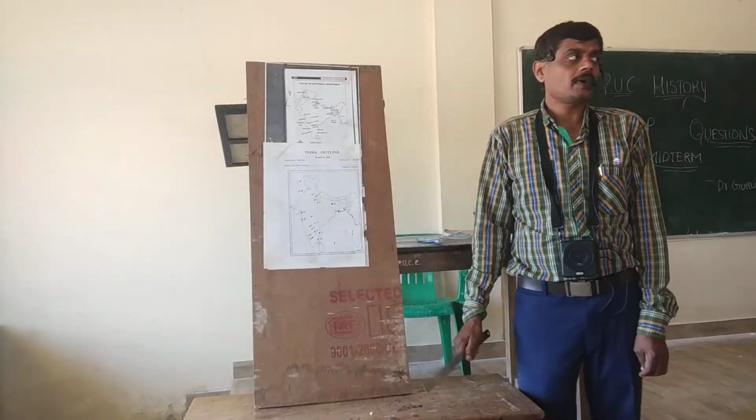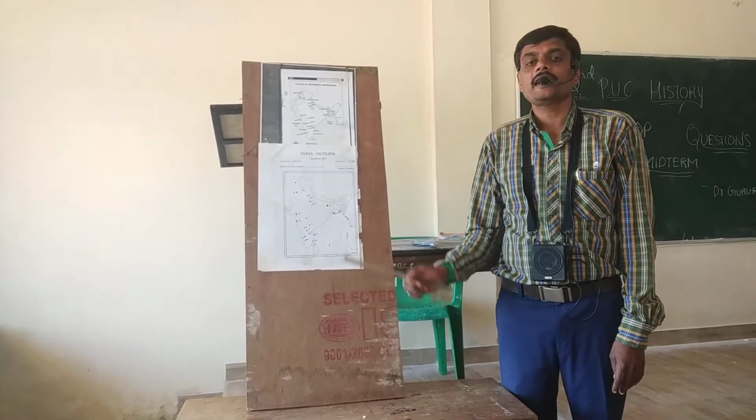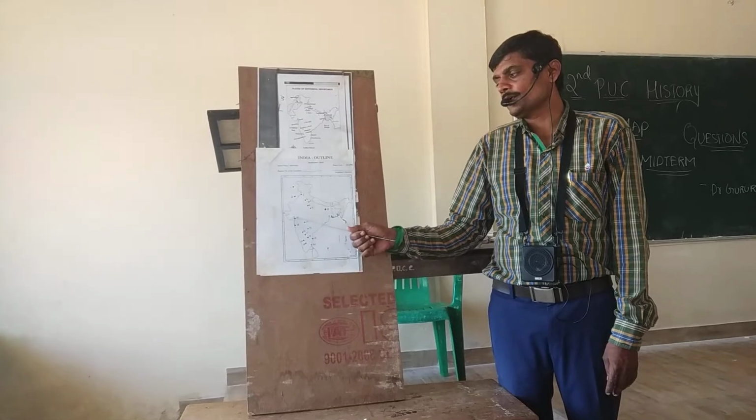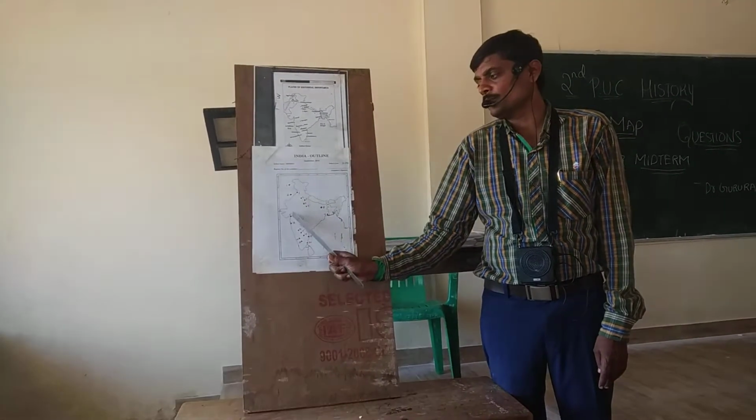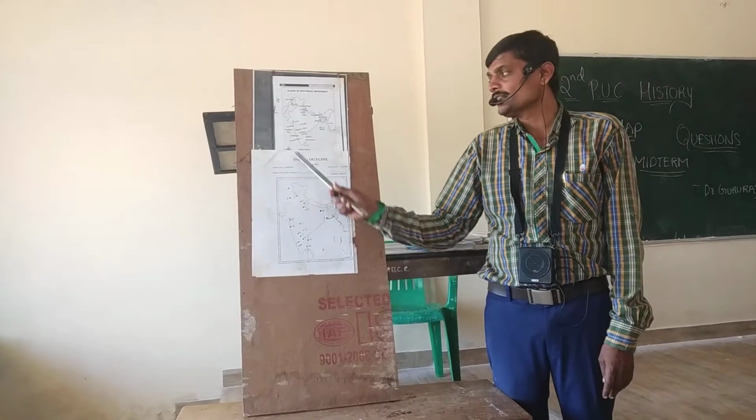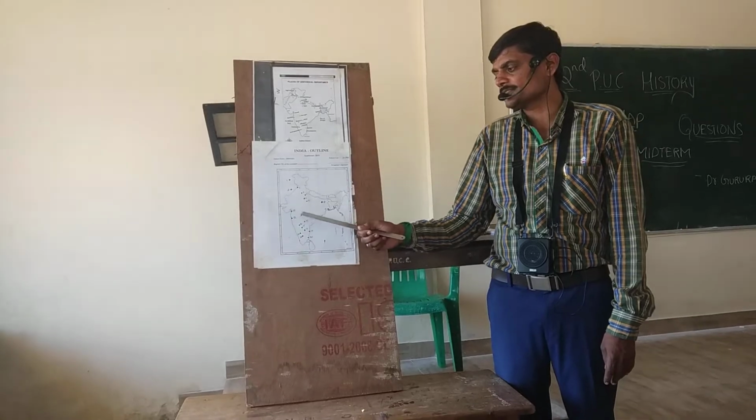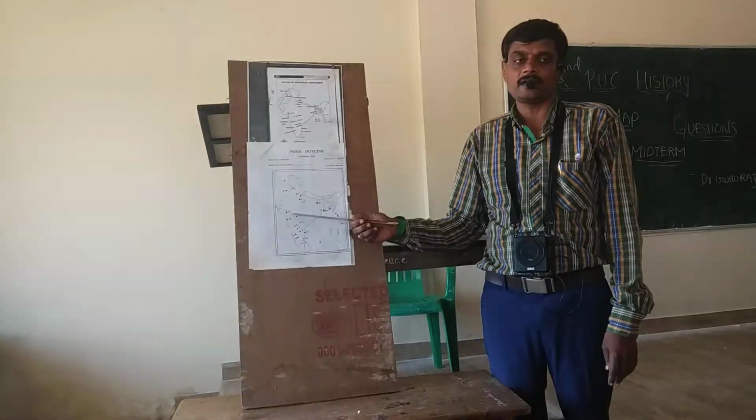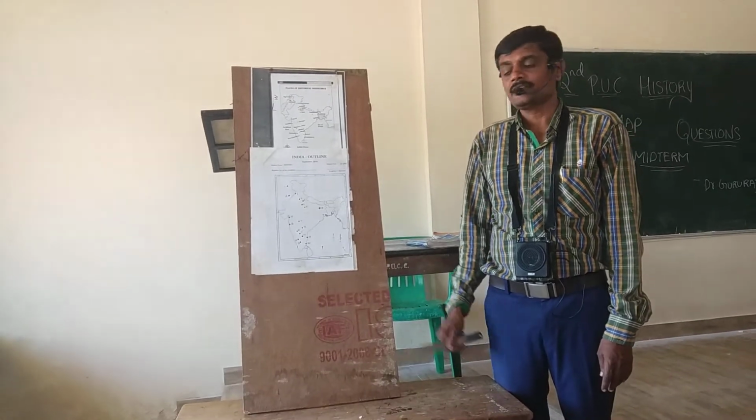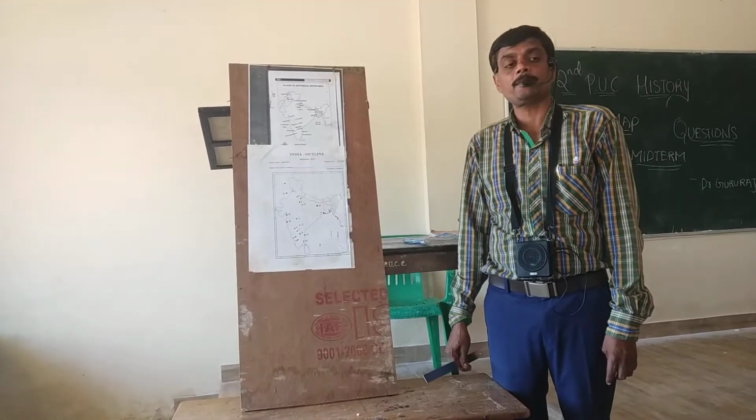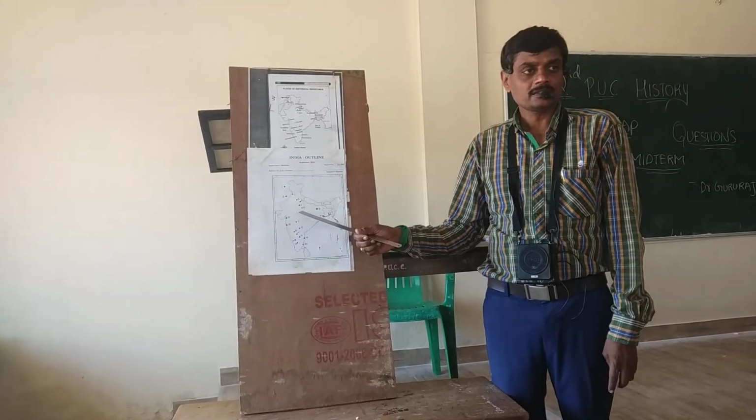Next, number 10, Dandi. Mahatma Gandhi started the salt satyagraha at Dandi. It is in Gujarat, a Western Indian place. Now only one place marked here, the name of the place Dandi. Next, South Indian places, number 11, Devagiri. It is in Maharashtra. It was the capital of the Tughlaq dynasty. Muhammad bin Tughlaq shifted the capital from Delhi to Devagiri in 1327.